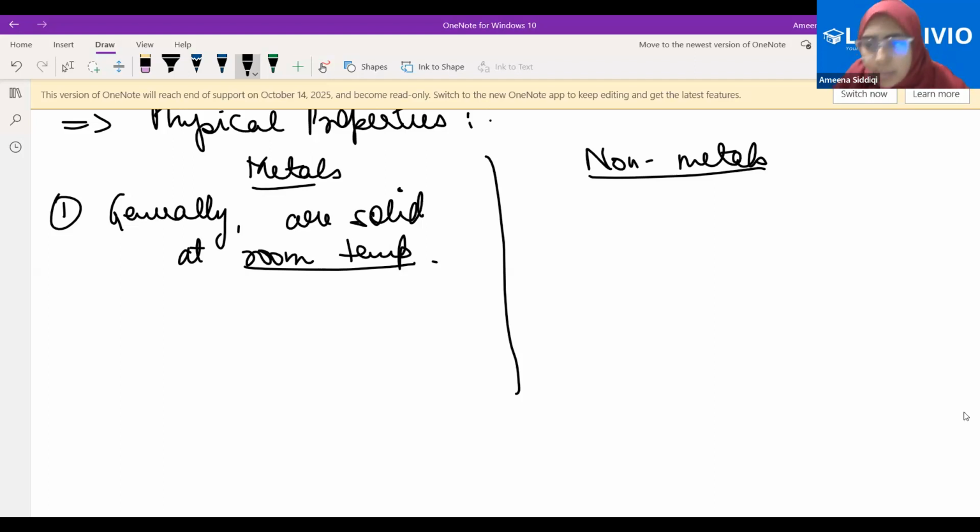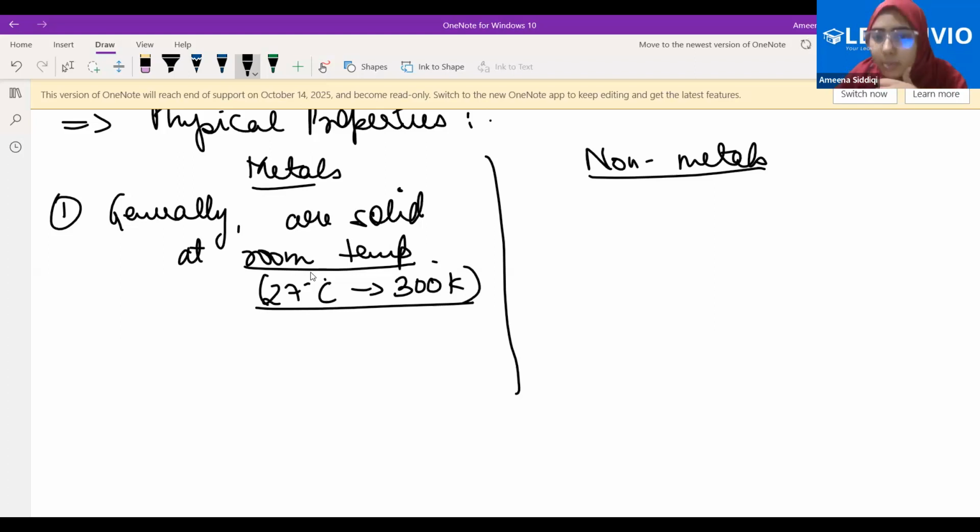Excellent. And what's the room temperature? Can you tell me the value of the room temperature that we take? It's like 27. Yes, that's right, 25 to 27 degrees Celsius we take as the room temperature. If I talk about 25 to 27 degrees Celsius, what is the value in Kelvin? 300 Kelvin?